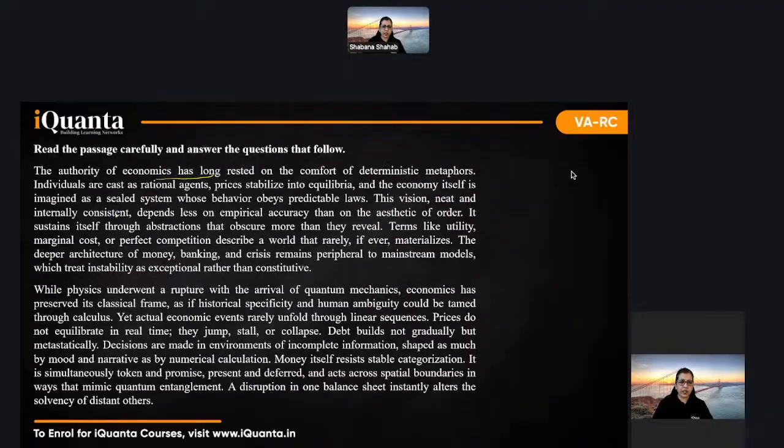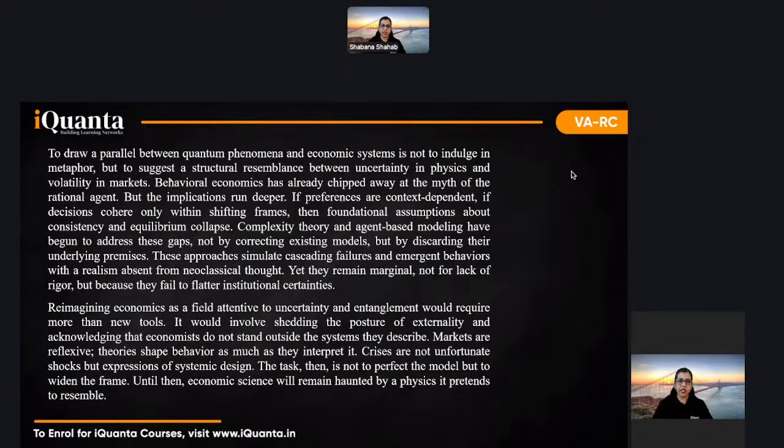And if I show you here, the authority of economics, and then the main idea is here. Then here, while physics underwent a rupture, they are trying to show you the difference between physics and economic events, economics in a classical frame. So this para had the difference point. Then to draw a parallel between quantum phenomena and not to indulge, he has given here, to indulge in a metaphor. And then the last para gives you the conclusion, reimagining economics.